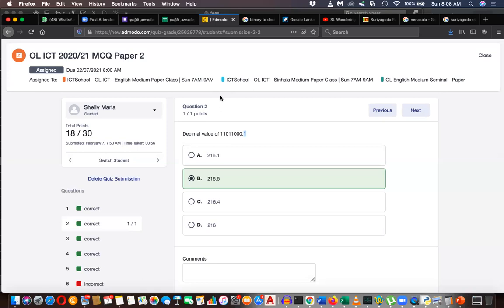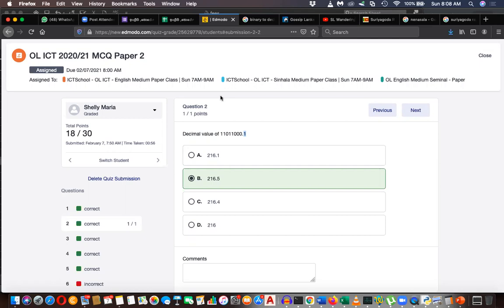If you need 32 bits, you can create 2 to the power 32 combinations. 2 to the power 10 is 1024. 2 to the power 20 is closer to 1 million. 2 to the power 30 is closer to 1 billion. 2 to the power 31 is 2 billion. 2 to the power 32 is 4 billion.